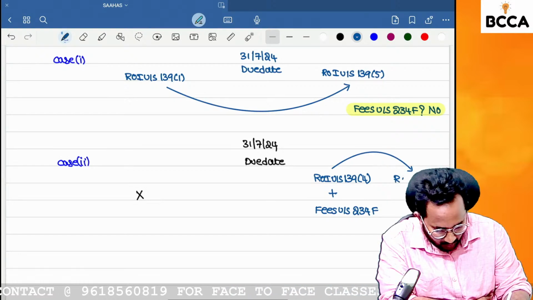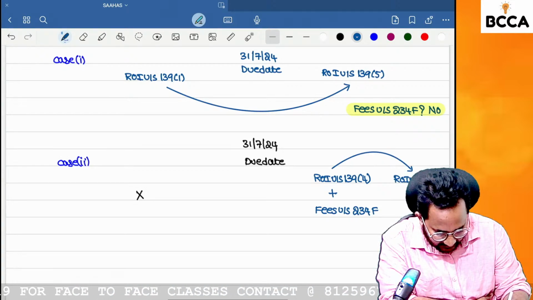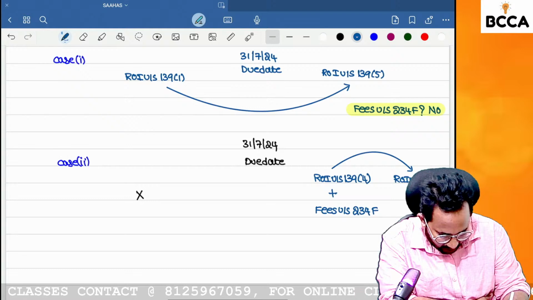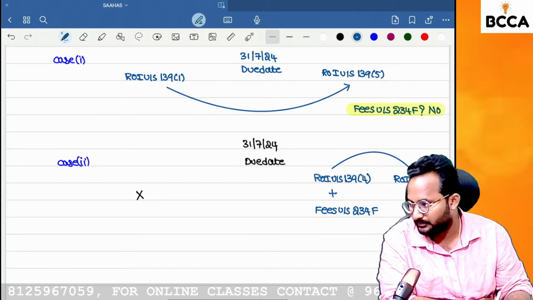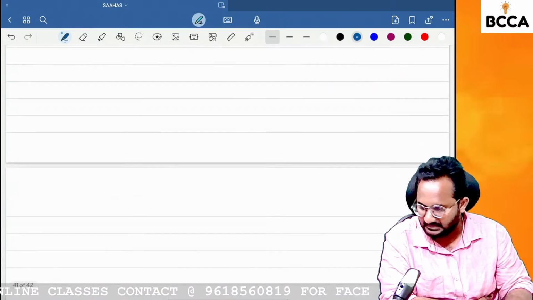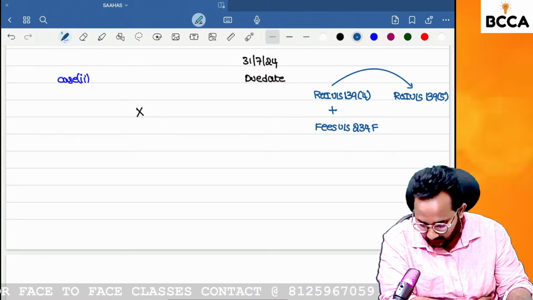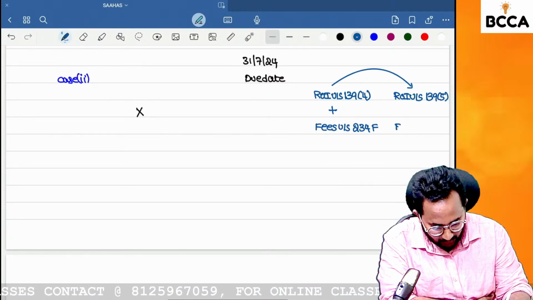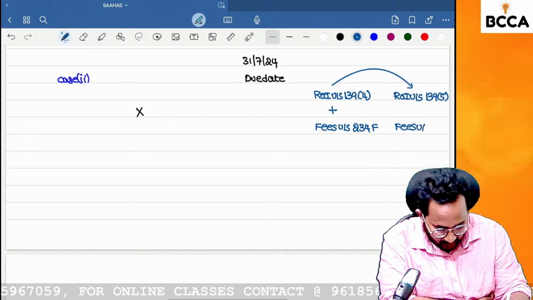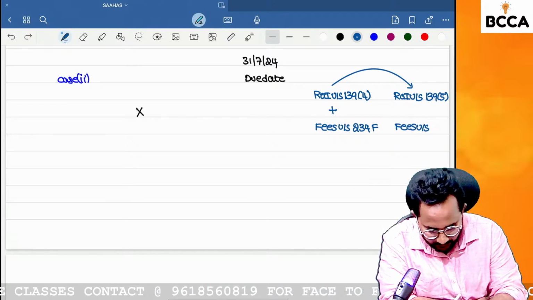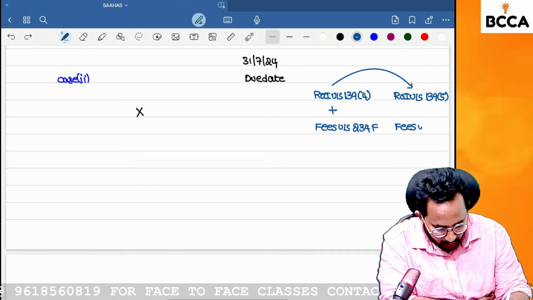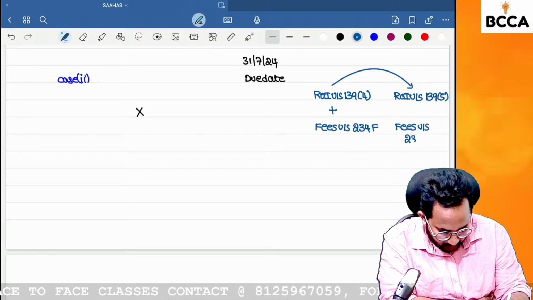In this return, we have mistakes. So right now, I want to revise this return under section 139 subsection 5. Can you tell me, do I need to pay the fees under section 234F? All of you, do I need to pay the fees under section 234F?